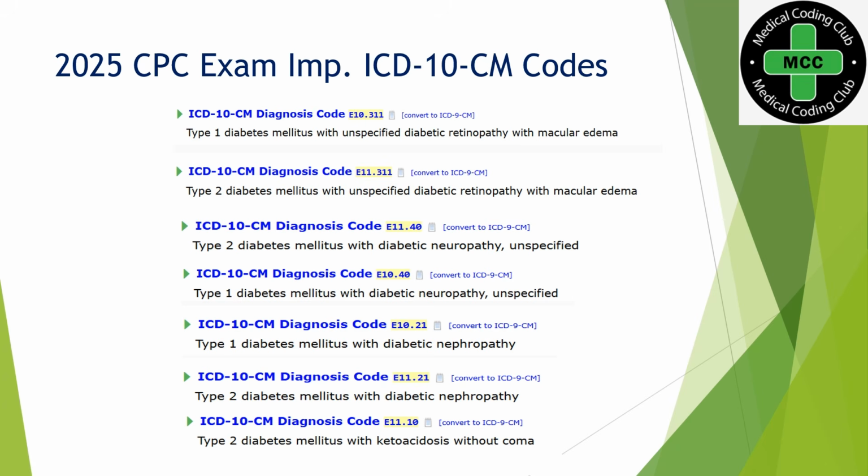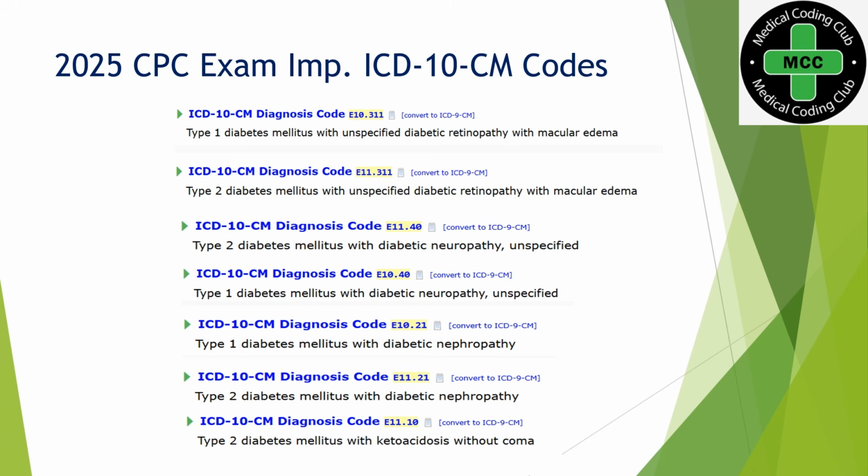Okay, and if you see here in type 1 diabetes or type 2 diabetes, there are many specifications and many combination codes exist. You need to check what kind of abnormality, like retinopathy or neuropathy or nephropathy, and what type of diabetes, is it type 1 or type 2. Okay, everything you need to check and carefully select the ICD codes.